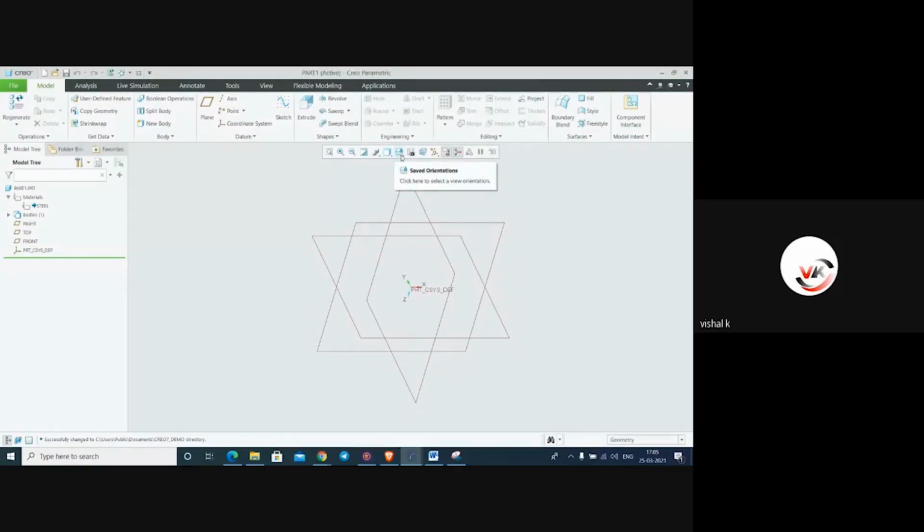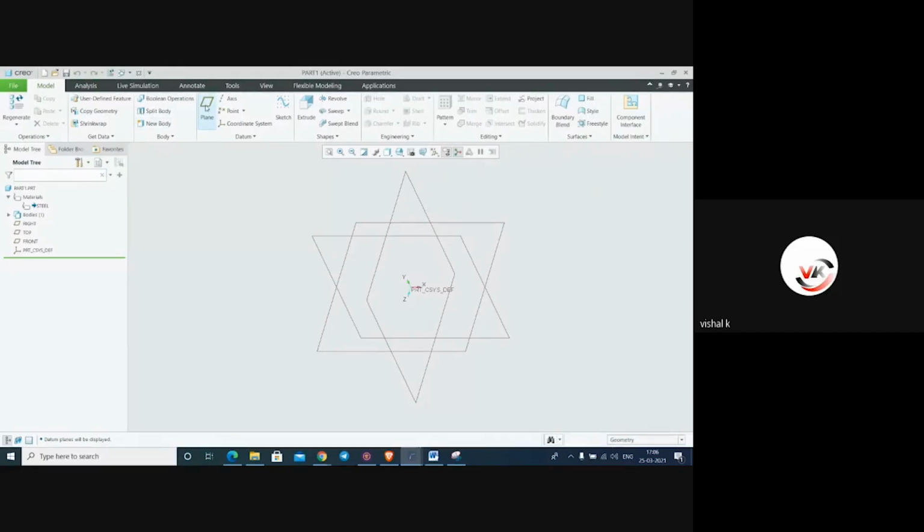And from here, orientation of view: whenever we are creating a drawing, whatever orientation we want, we can make it a reoriented part. Here it is showing datum plane, axis, point, coordinate system. In a single click we can deselect them. Okay, select, deselect, just like this.